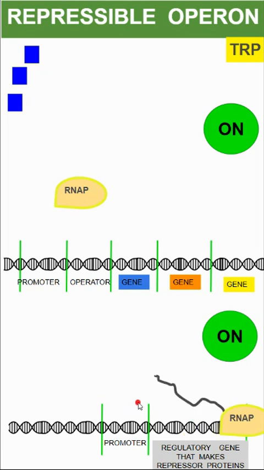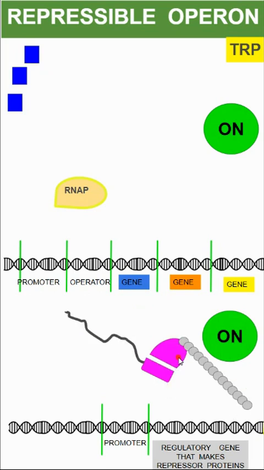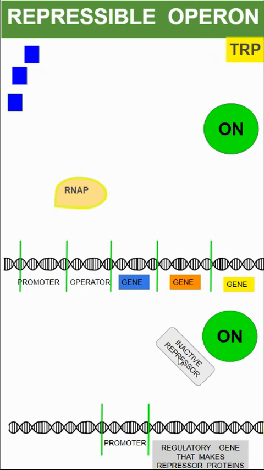And at transcription, we make messenger RNA. It goes to the ribosome. Transfer RNA brings over amino acids. We have our primary structure. We end up with our secondary structure, and we end up with our tertiary structure. Now, this protein that's created, this regulatory protein that's a repressor, in these operons, it's inactive.